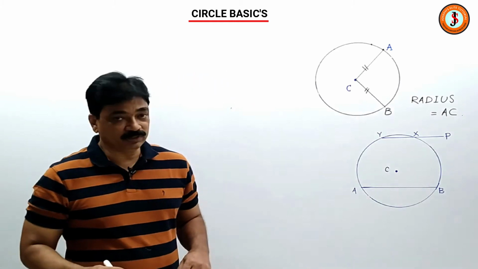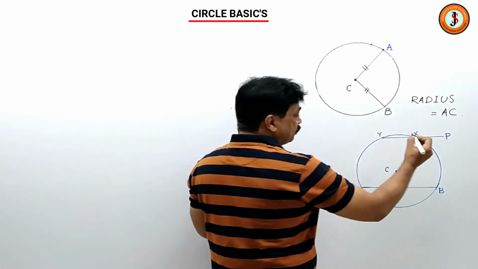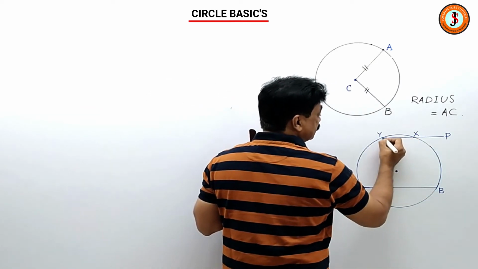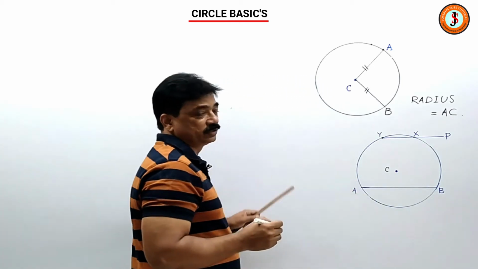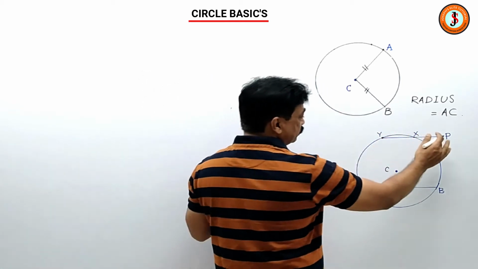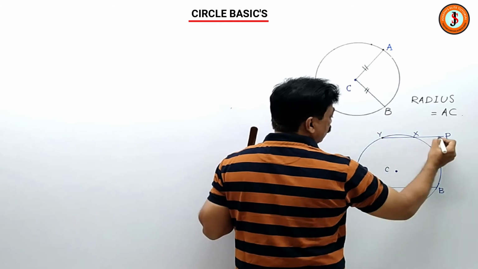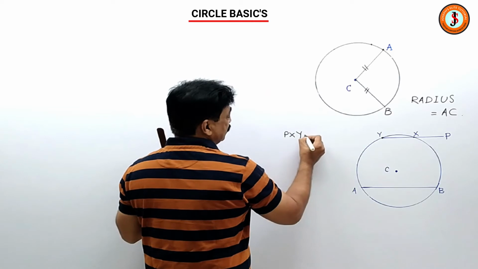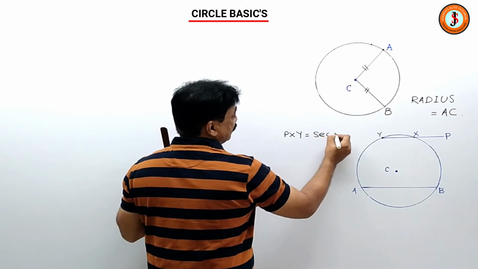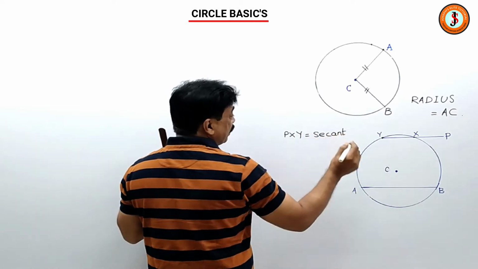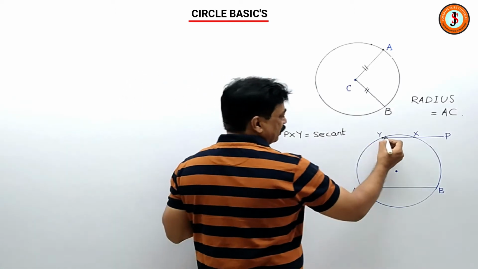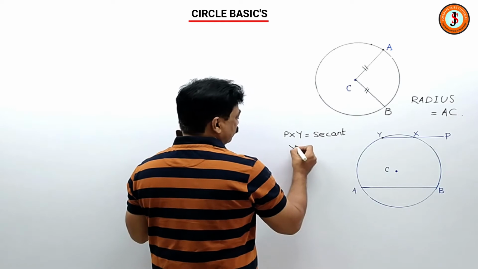Now let us see something more. Suppose there is a line PXY, it is passing through the circle, touching the circle at 2 points. Then this whole line, PXY, will be called the secant. PXY is the secant. And the part of the secant which is intercepted by the circle, that is XY, is the chord. XY is one of the chords.